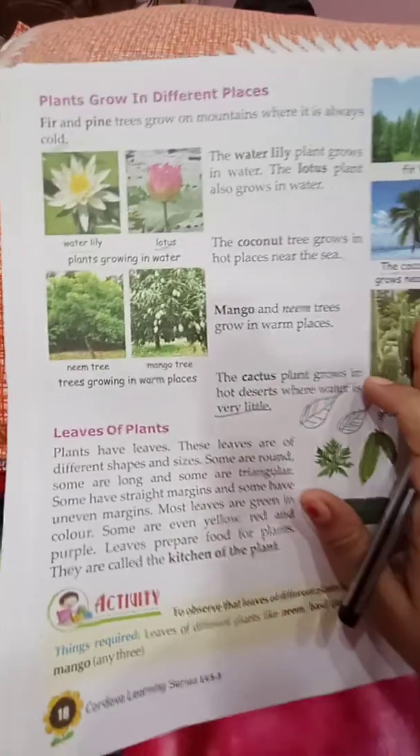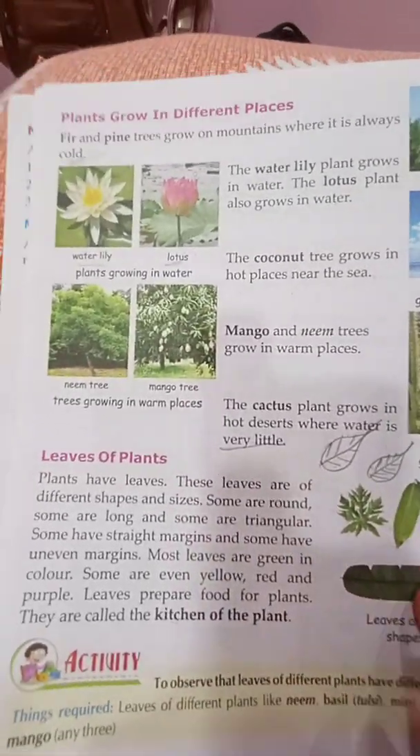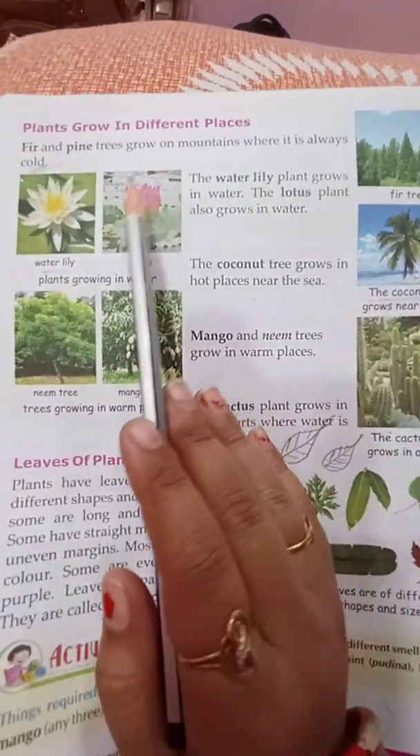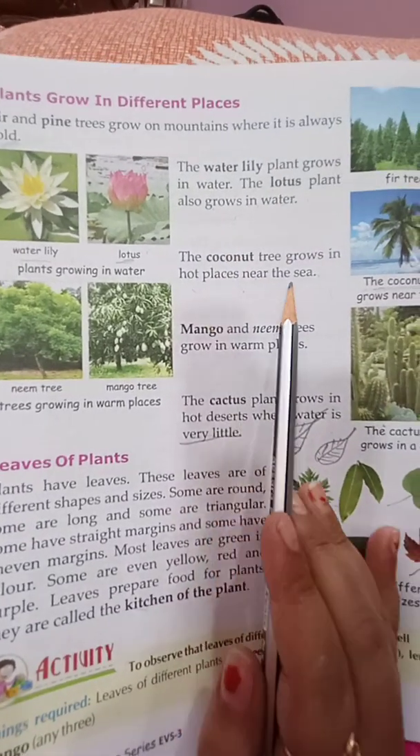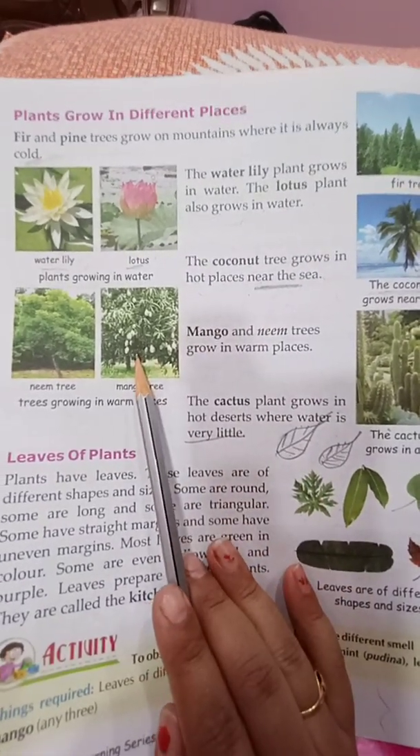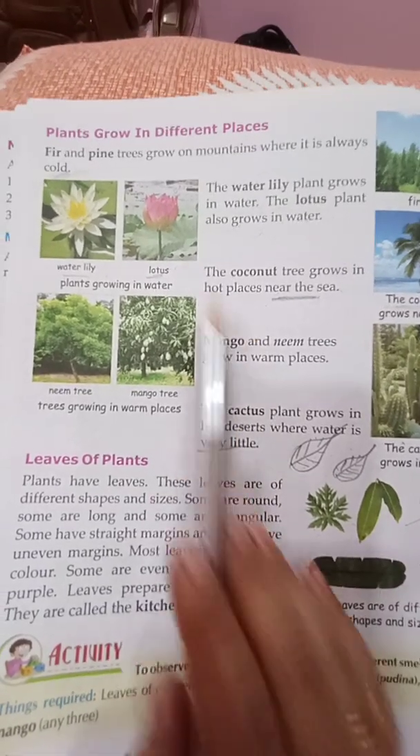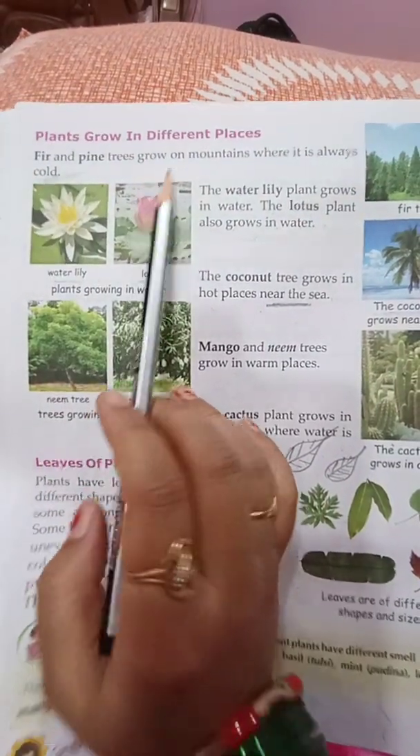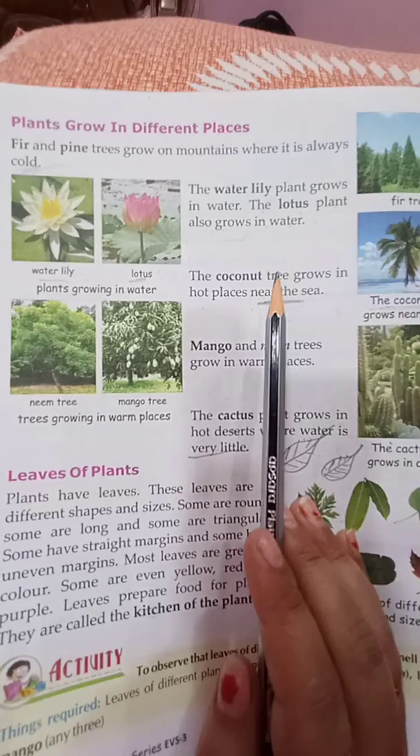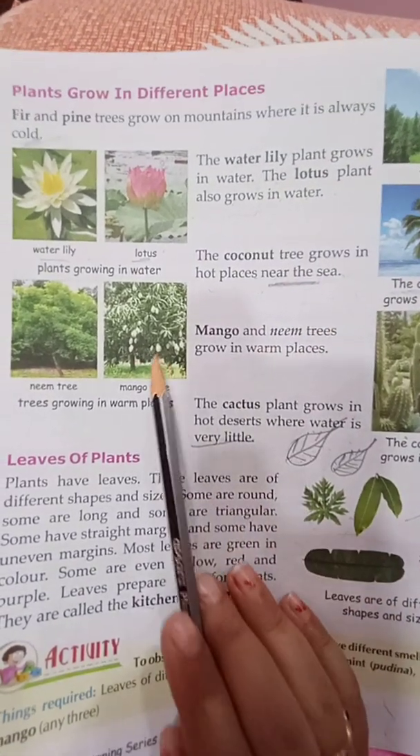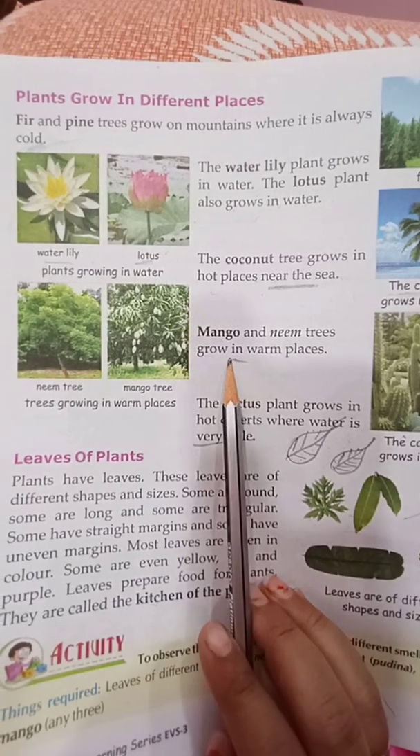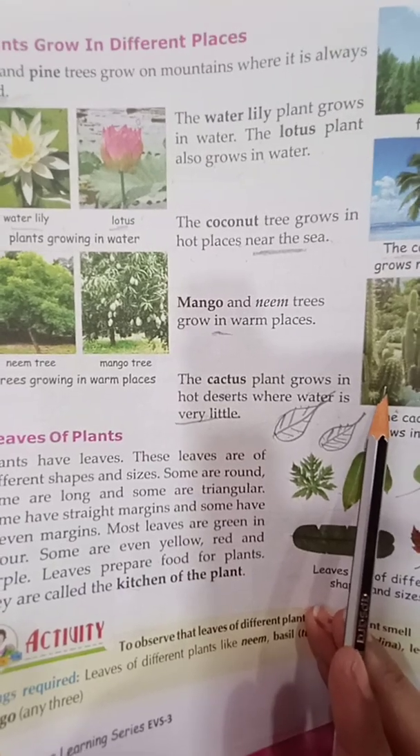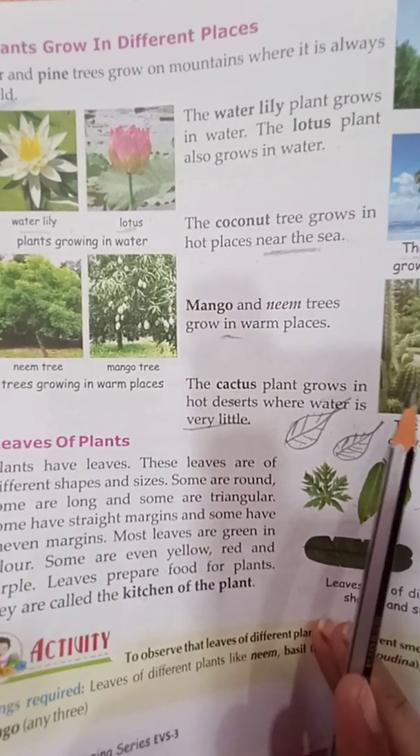Now, different plants live in different places. Some plants live in mountain areas, some live in water, some live near the sea, some live in warm areas, and some live in deserts. For mountain areas, examples are fir and pine. For water, water lily and lotus. Coconut lives near the sea. Mango tree and neem tree live in warm places. And in desert areas, cactus is an example of a plant which grows in the desert.